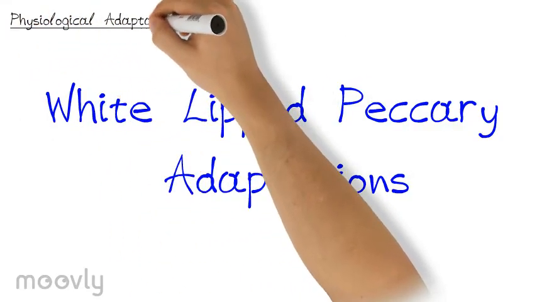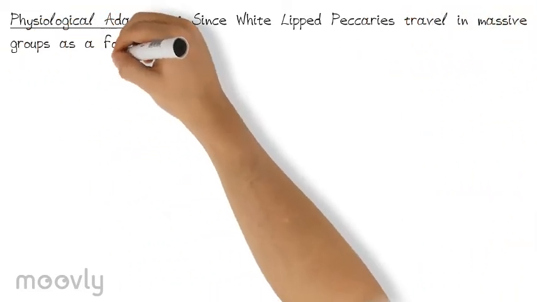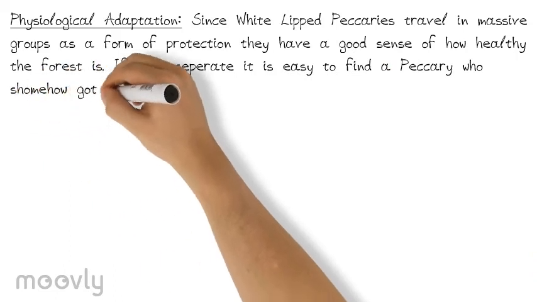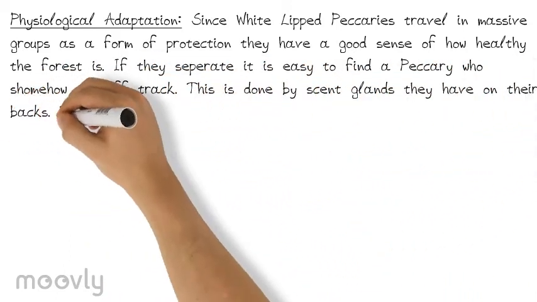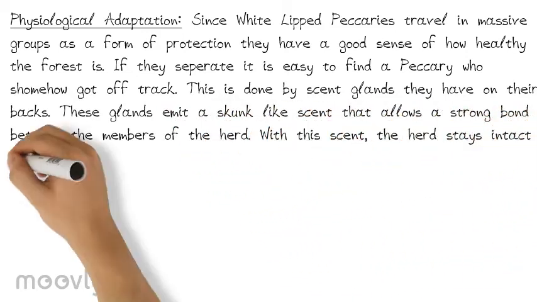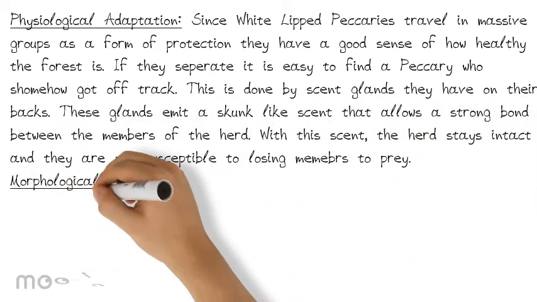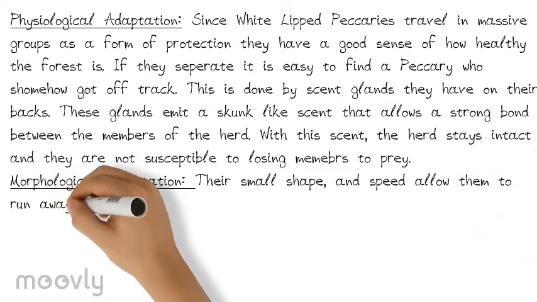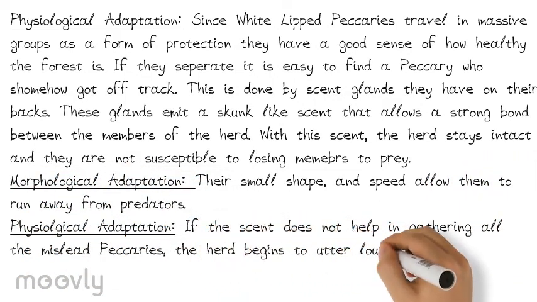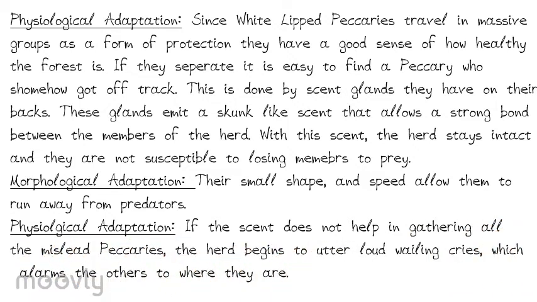Physiological adaptation: since white-lipped peccaries travel in massive groups as a form of protection, they have a good sense of how healthy the forest is. If they separate, it is easy to find a peccary that somehow got off track. This is done by scent glands they have on their backs. These glands emit a skunk-like scent that allows a strong bond between the members of the herd. With this scent, the herd stays intact and they are not susceptible to losing members to predators. Morphological adaptation: their small shape and speed allow them to run away from predators.